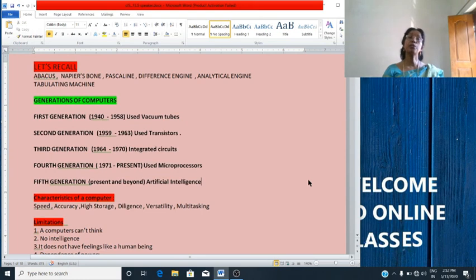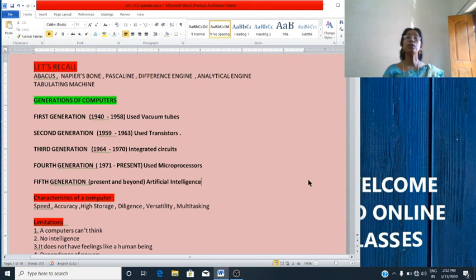Then fifth generation computers, present and beyond. Some of the applications we are using it now. Fifth generation computers used artificial intelligence. That means the computers can behave, think and act like humans. They used ultra-scale integration.